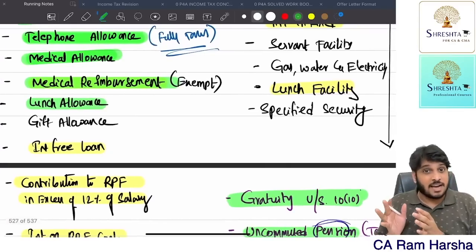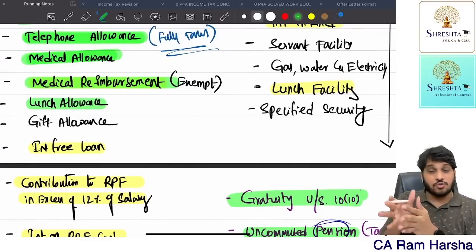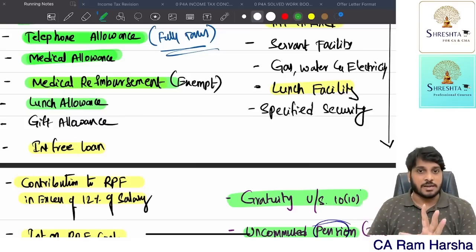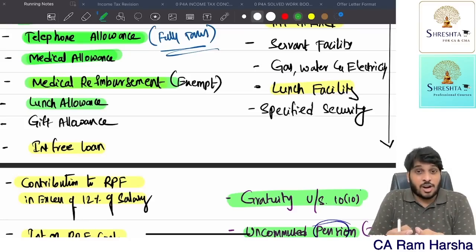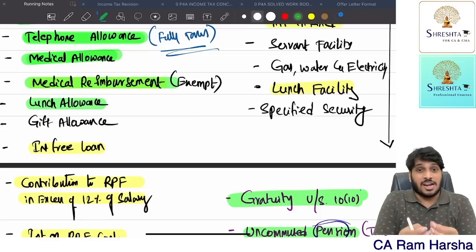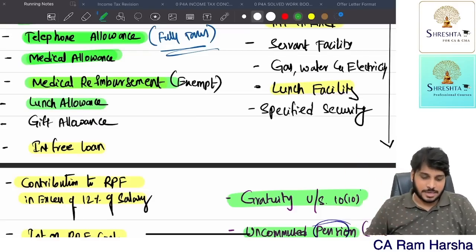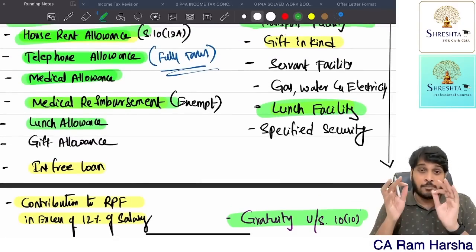Suppose the company has a food court. To the employee, I give a lunch voucher. He can use that voucher to buy food only. See, if I give an allowance, whether he will spend it or not, I don't know. I gave money, a monthly amount for lunch or tiffin purpose, some allowance for food and beverages, fully taxable. Suppose I give him a voucher, he cannot use it anywhere else. He can only use it for food redemption. If I give a lunch voucher, up to 50 rupees per meal is exempted.